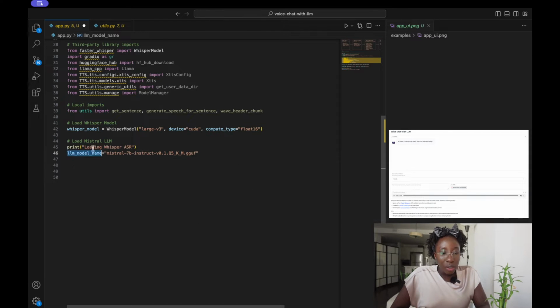So we're going to set our LLM model name, so we'll be using the quantized version of the Mistral 7B model. And then we will go ahead and download this from Hugging Face.